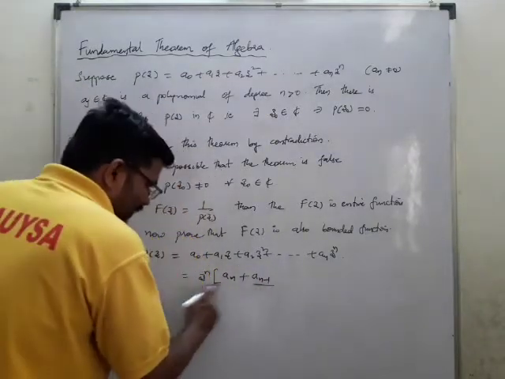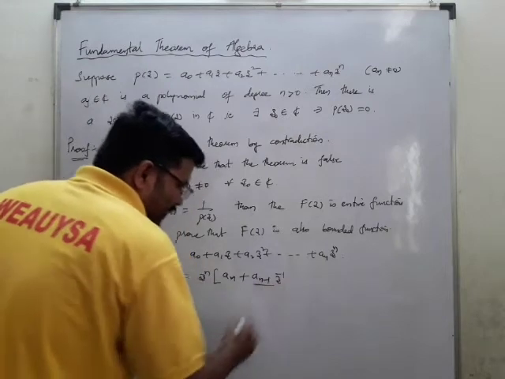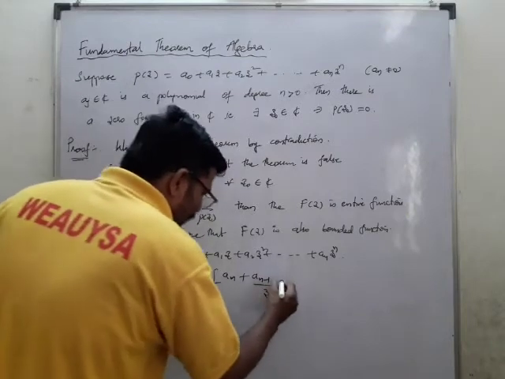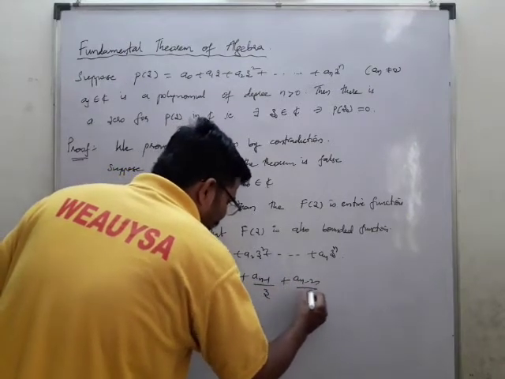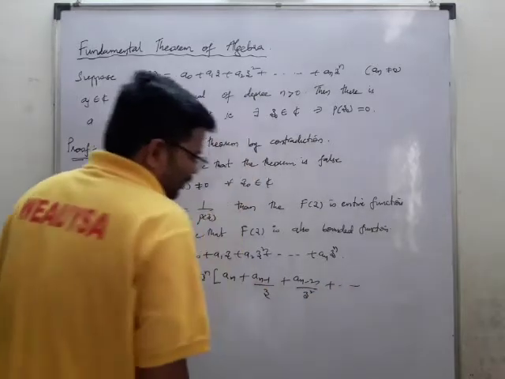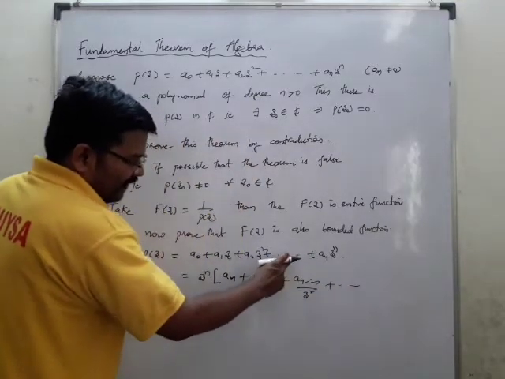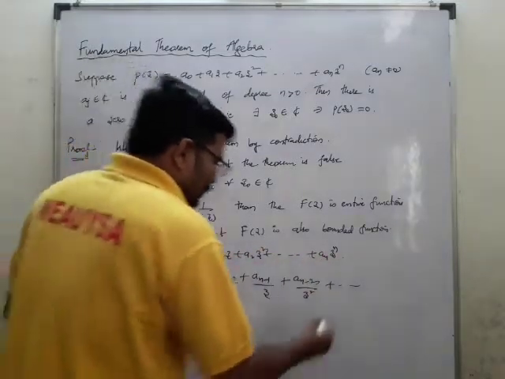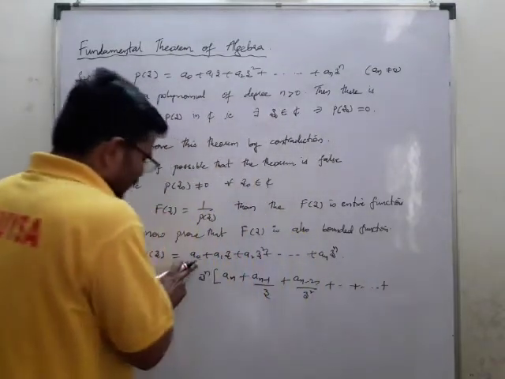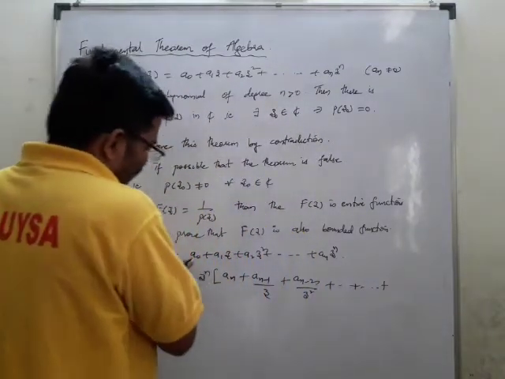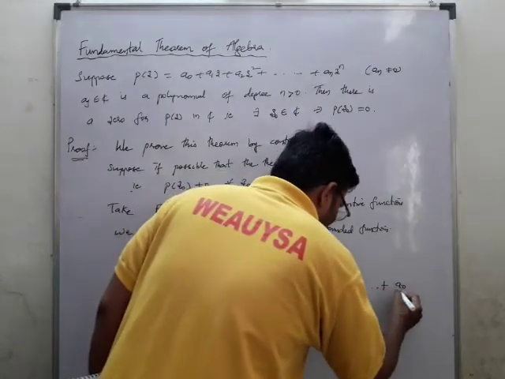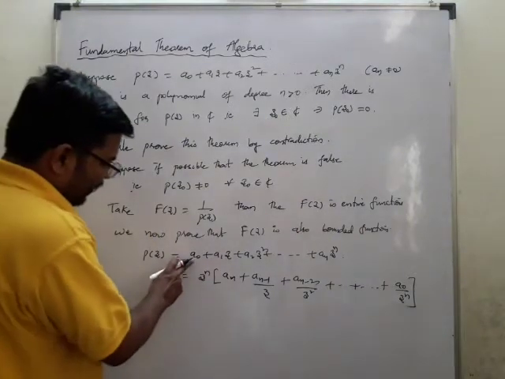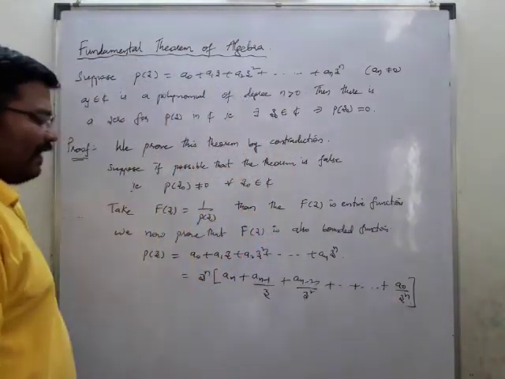So here, z power n, so you'll get z power minus 1 here actually. If you multiply, then that will be in the denominator. Plus a n minus 2 means z square, plus and so on. So here a n minus 1, a n minus 2, like that. So I am writing from the last to the first. So plus and so on. Here this is a naught, so a naught by z power n. This is the last term which I am writing. If you multiply this, you will get again a naught.